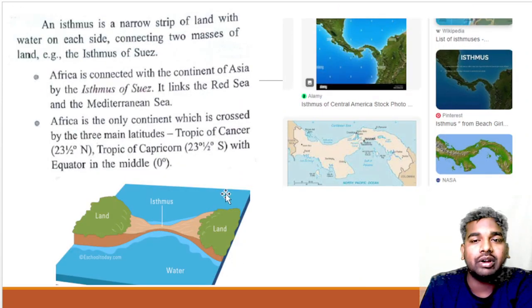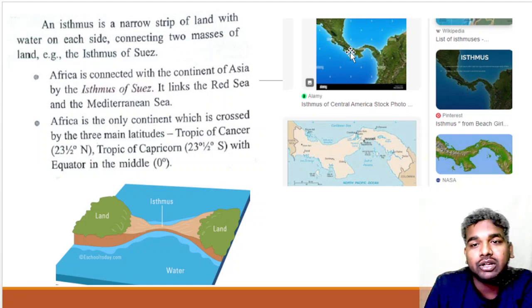Now, what is an isthmus? It is a narrow strip of land with water on both sides. You will see this is a very good diagram: a narrow strip of land and water on both sides, and basically this narrow strip of land is going to connect large land masses.